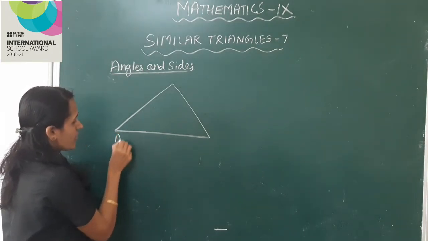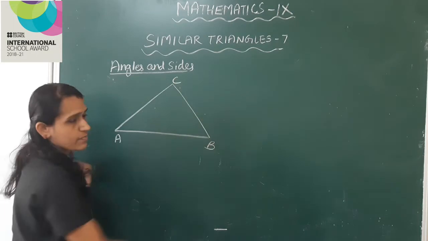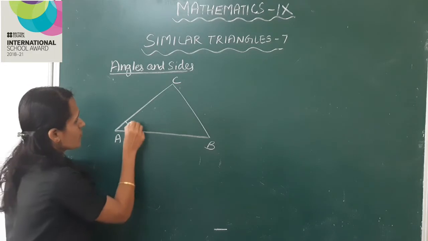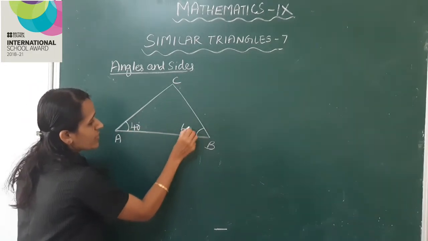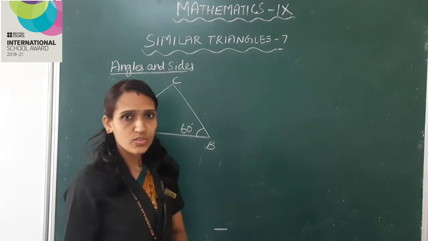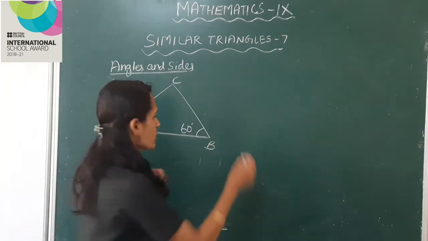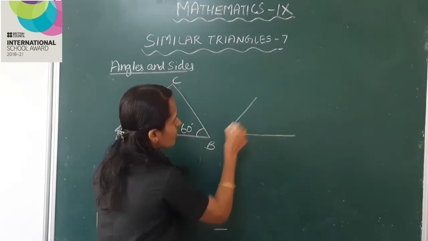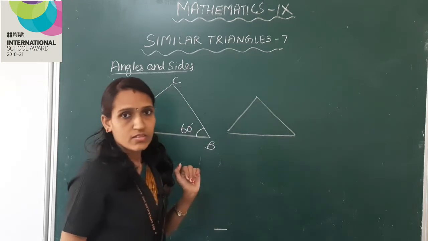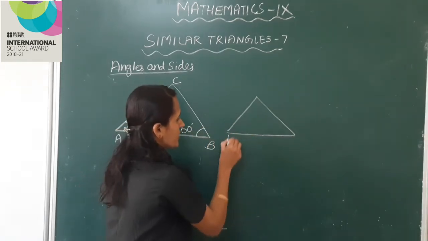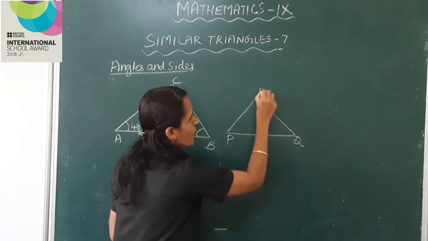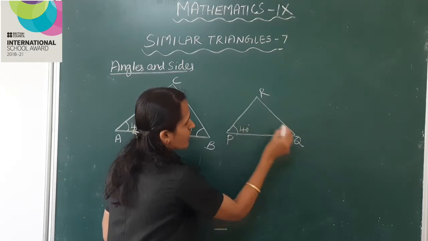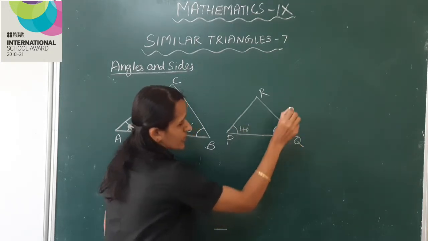Mark it as A, B, C. Angle A is 40 degree, angle B is 60 degree. Okay. Next, draw another small triangle. Mark it as P, Q, R. Angle P is 40 degree and angle Q is 60 degree.